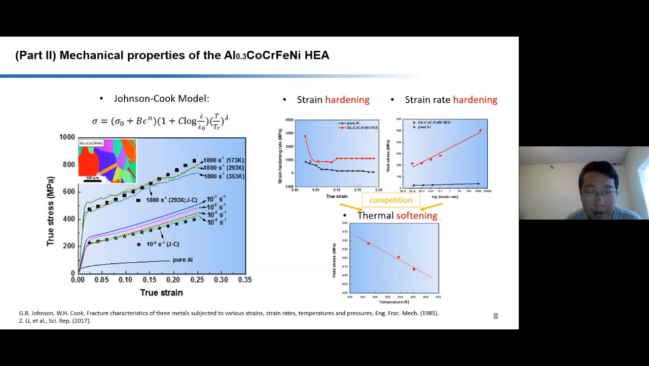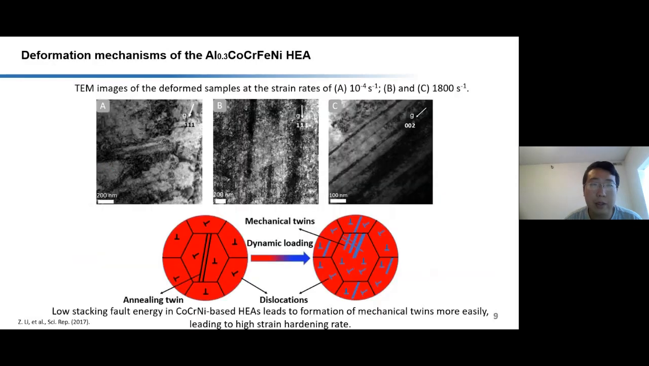So why does this material have such a high strain hardening rate? We examine the microstructure at different strain rates. At low strain rate, we observe lots of forest dislocations. Thus, the high strain hardening rate mainly arises from solid solution hardening. At high strain rate, we found lots of deformation twinning. This twin boundary can stop the dislocation motion and raise the stress of the material continuously. The low stacking fault energy in the cobalt-chromium-nickel-based high-entropy alloy leads to the formation of mechanical twins more easily, leading to high strain hardening rate behavior.